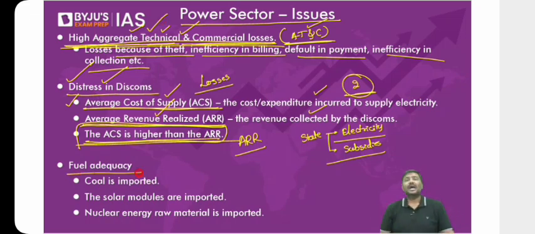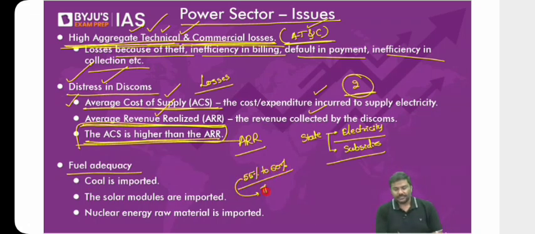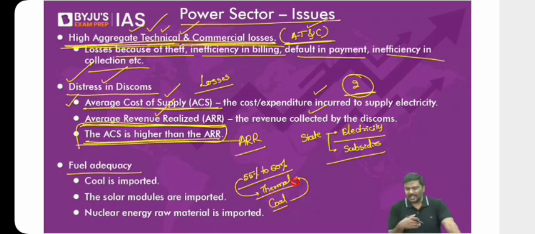Next problem, availability of fuel. So what do you mean by availability of fuel? In case of India, generally around 55% to 60% of electricity that is produced is thermal in nature. What do you mean by thermal? We are burning coal and producing electricity. Simple. We are burning coal and producing electricity.